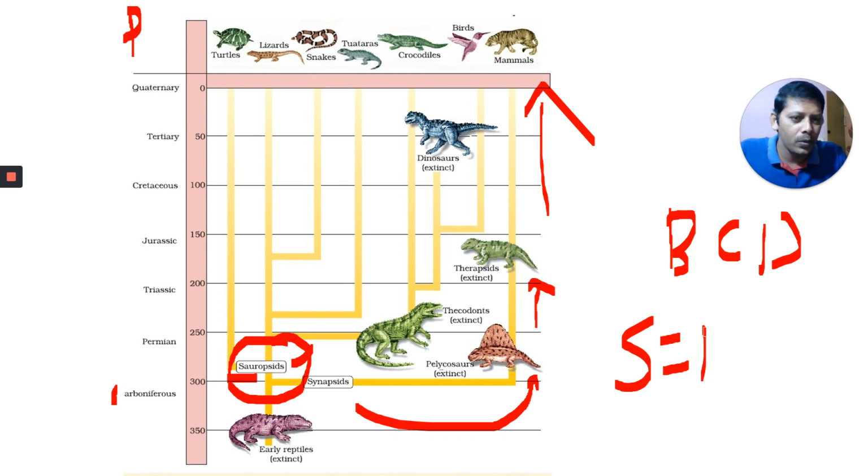Sauropsids are uricotelic animals. They may ask indirectly. Sauropsids are uricotelic animals, that means birds and reptiles. Next, come to the remaining. Here the trick is